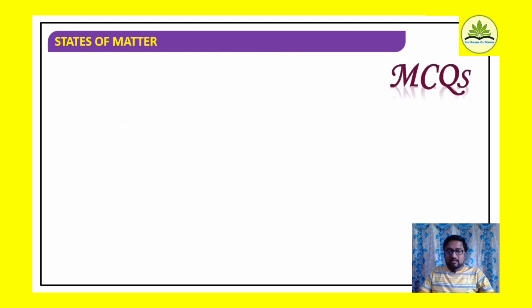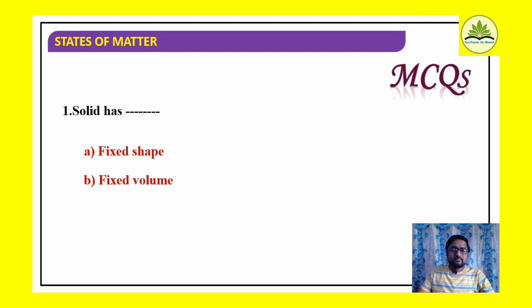Okay. Well, just consider one or two MCQs here. The solid has, look at the options: fixed shape, fixed volume, both and none of these. Yes, if we consider solid state of matter, they have a definite shape as well as definite volume. Therefore, what will be the answer? Option is C. Both. They have fixed shape and fixed volume.